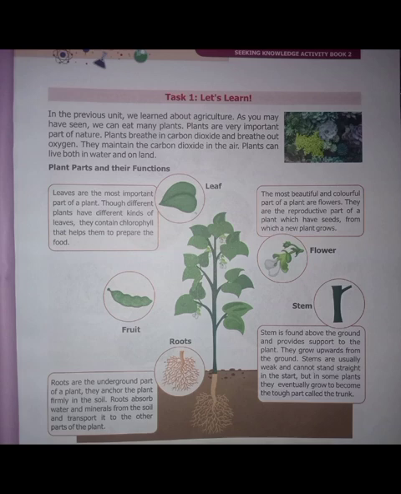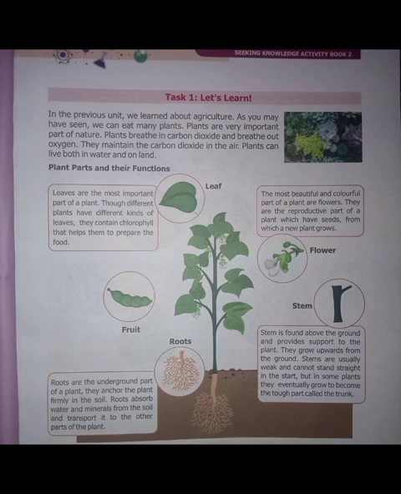Next, parts of plants and their functions. Now we are going to study about the major parts of plants. You know, when you see a plant, you see its different structure. It's a long wood-like structure, with leaves, fruits and flowers on it. These are the different parts of plants. So you can see in the picture there are 5 main parts of the plants.